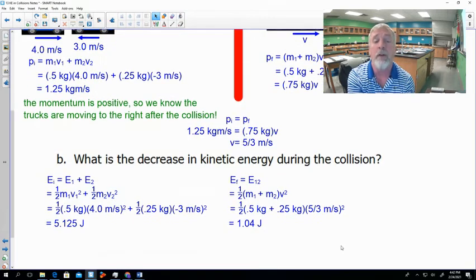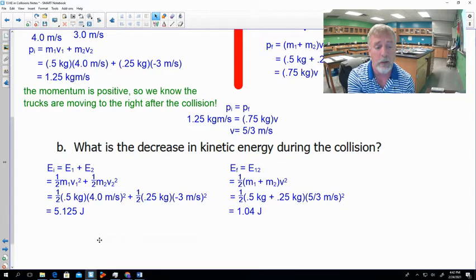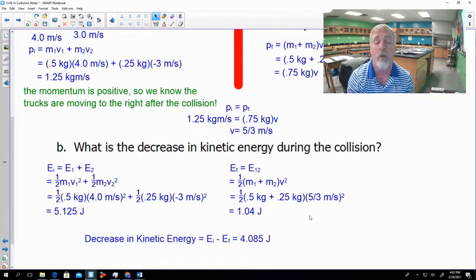So if we want to understand the decrease in kinetic energy, what do we need to do? We need to subtract our final energy from our initial energy, and we see that we had a decrease of 4.085 joules. Wow. Just about 80% of our kinetic energy was transferred into something else, probably heat and deformation of our clay.